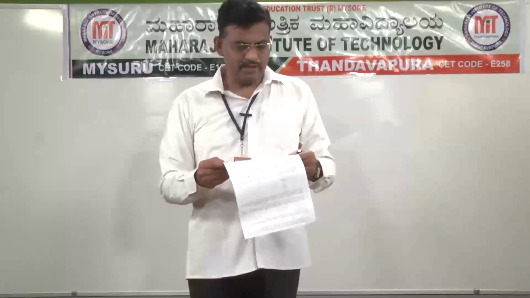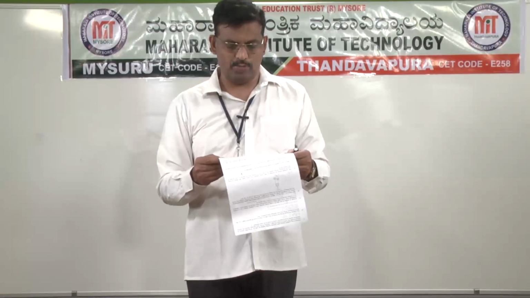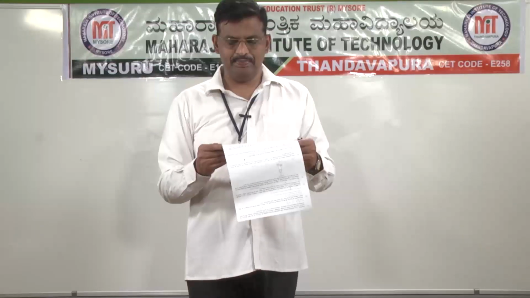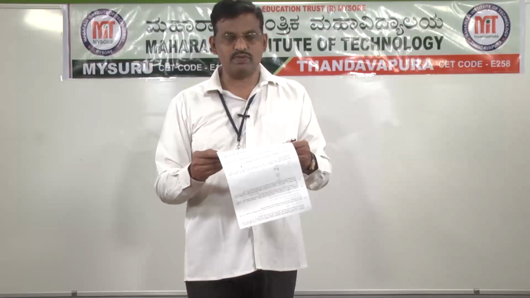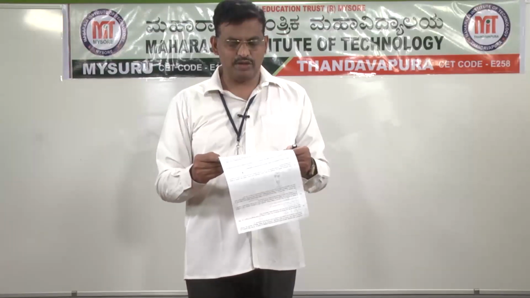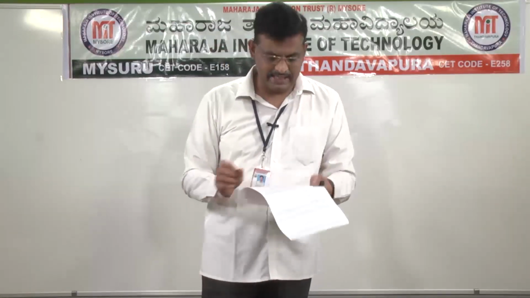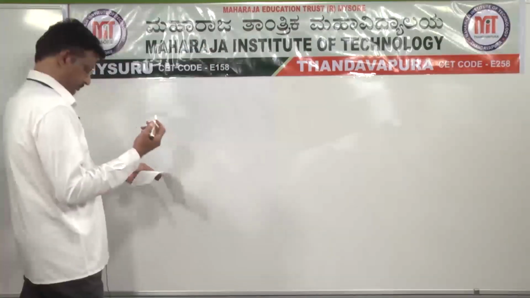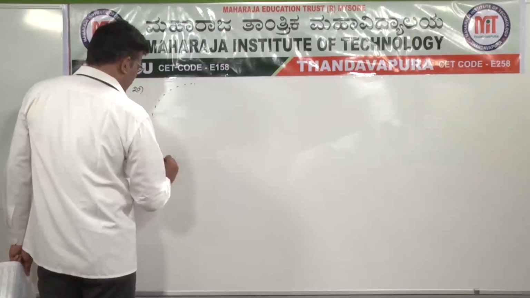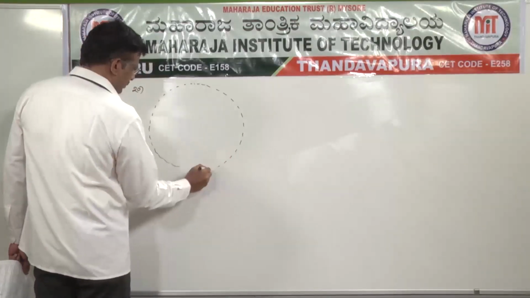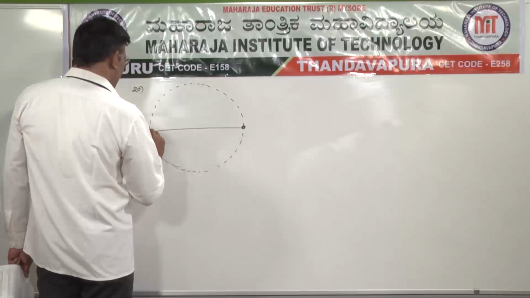Question number 20. 2 point masses, capital M each, are placed at L comma 0 and minus L comma 0. A third point mass, capital M, is uniformly rotating on the circle x square plus y square is equal to L square. The equation of the path traced by the center of mass of the system is. See, in question number 20, two particles are placed and a third rotates along the circumference of a circle of radius L. So the circle equation is given here.